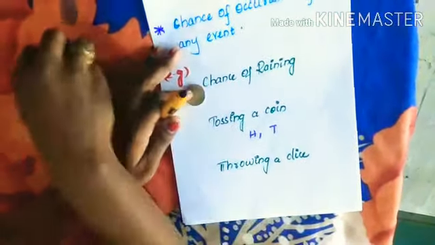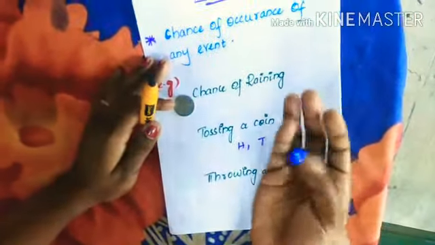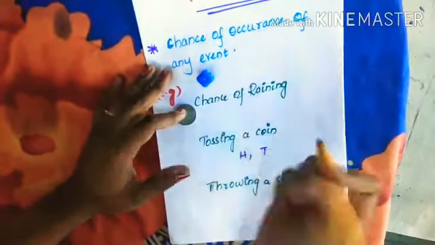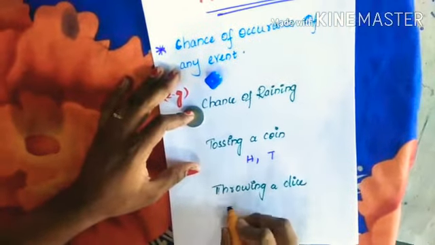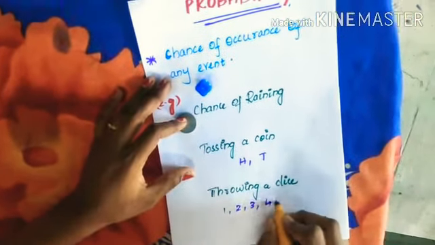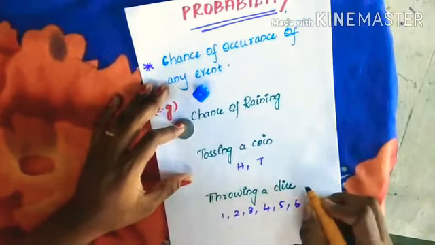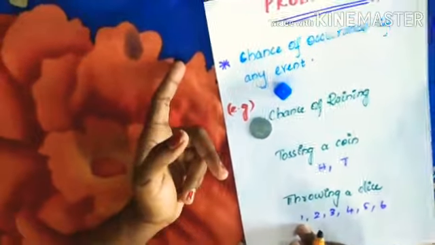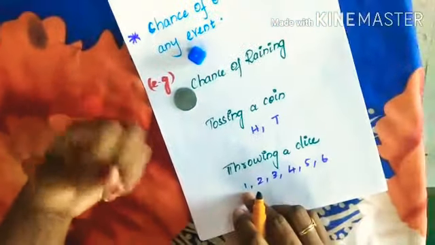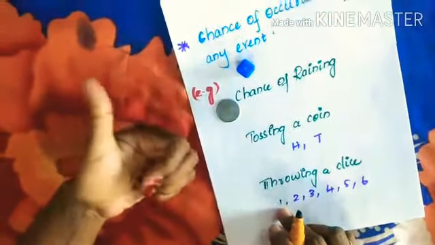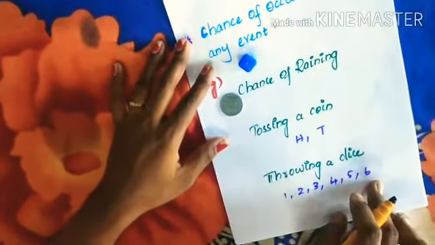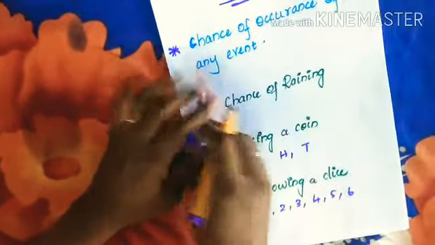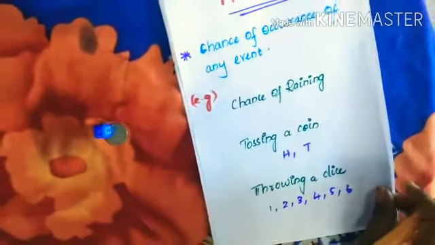On throwing a dice, you are familiar with the dice. While throwing a dice, the chances are 1, 2, 3, 4, 5, and 6, because a dice goes up to 6. You can get 1, 2, 3, 4, 5, or 6. Here the chances are 6, and the event is throwing a dice.